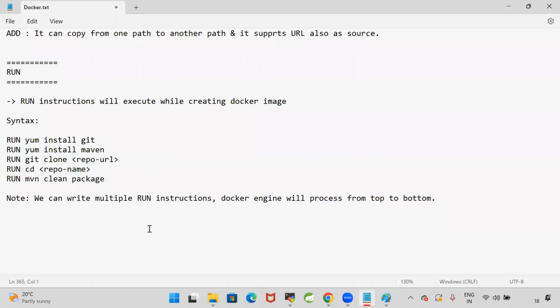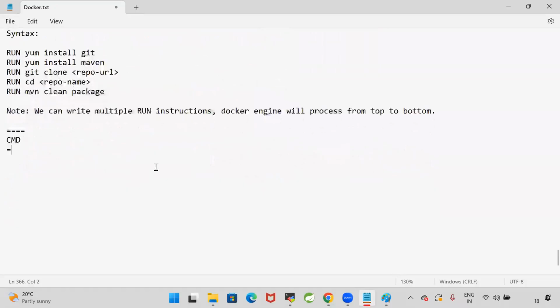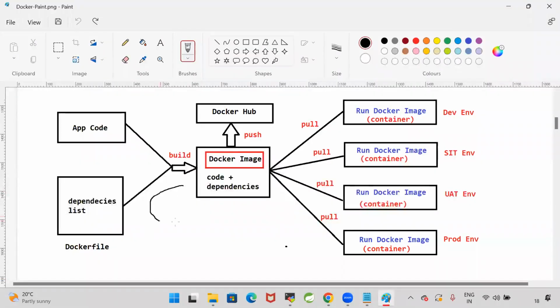Next one. There is another command called CMD. CMD instructions will execute while creating the Docker container. Run instructions will execute at this stage. CMD instructions will execute at this stage.